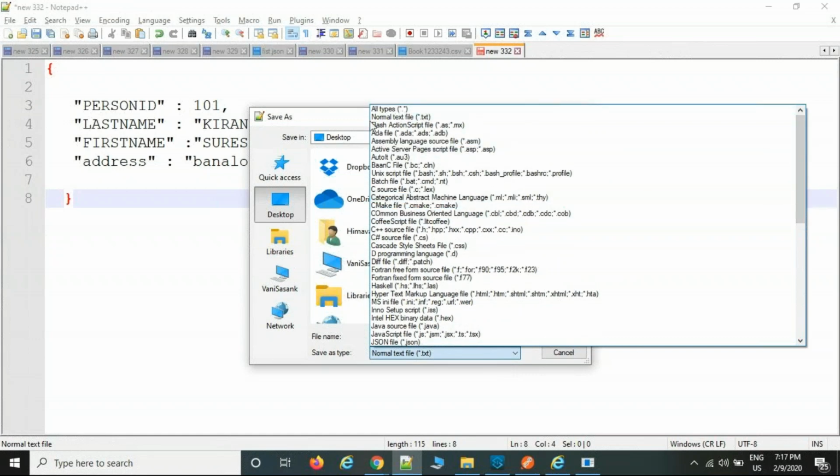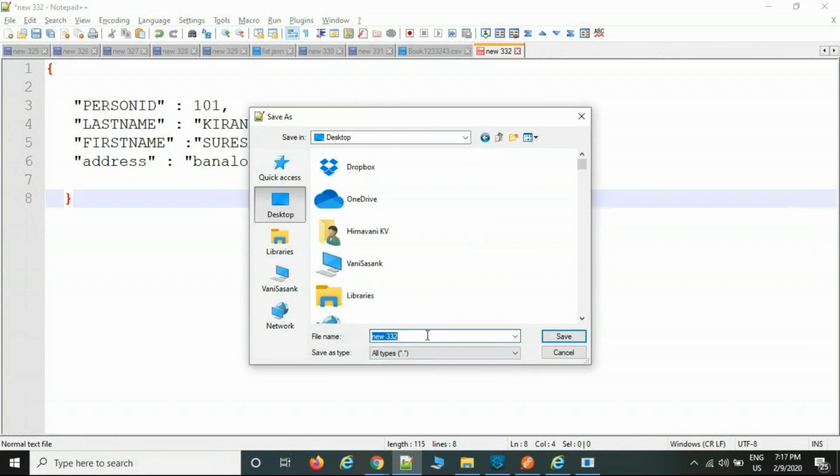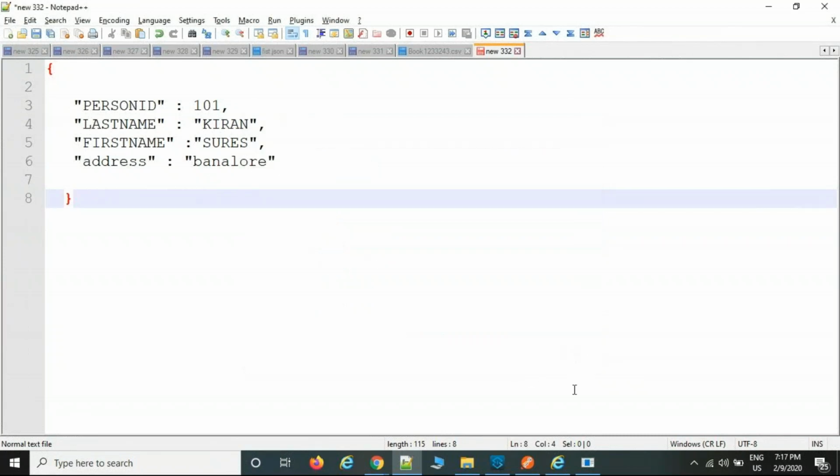Then any name, for example first or something, dot json in small letters. So this is the extension. You can save as a JSON file either a single object or multiple objects, a single set of person or multiple sets of persons. The file name can be anything, the extension should be .json, and save type as all types, so that the file is saved with a .json extension.